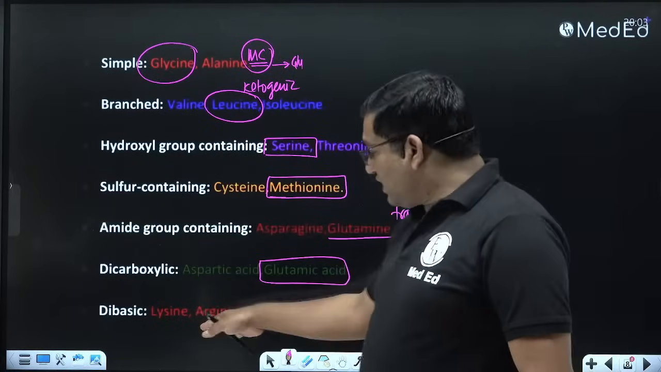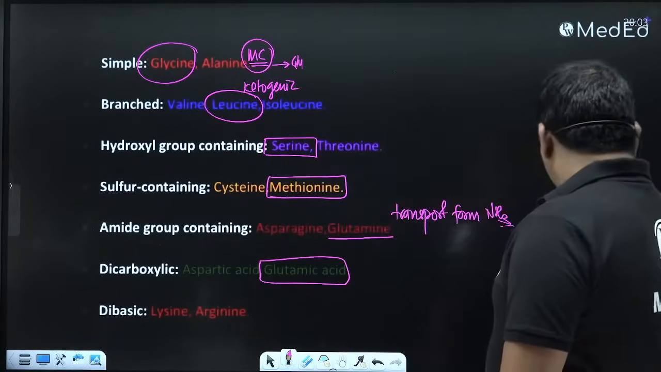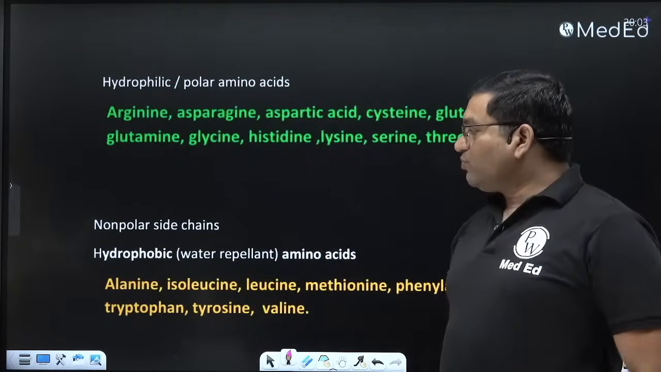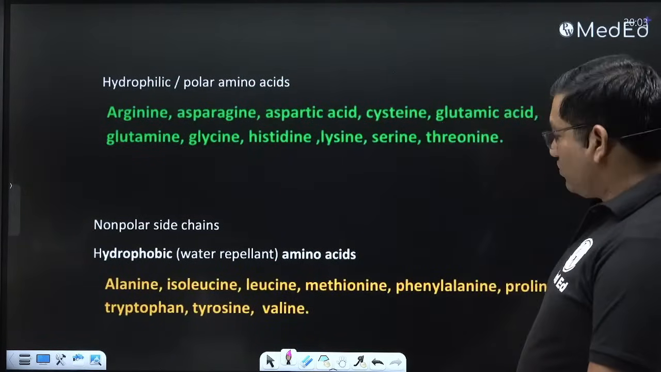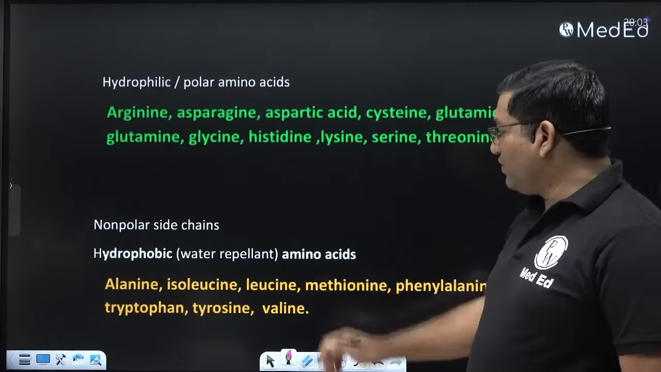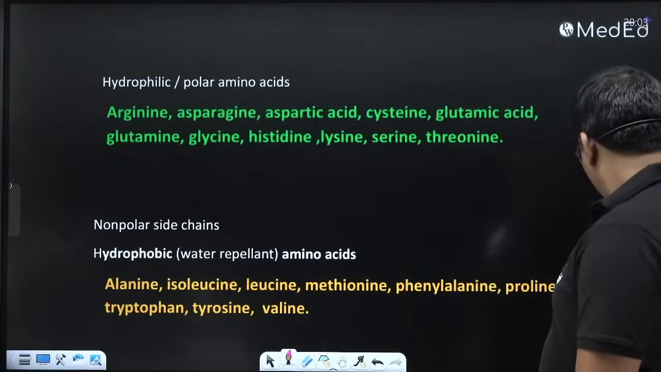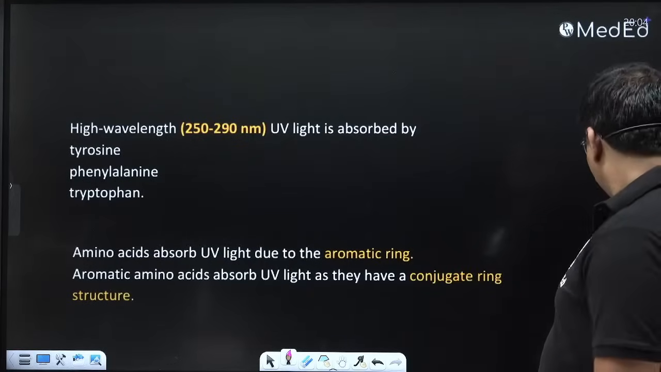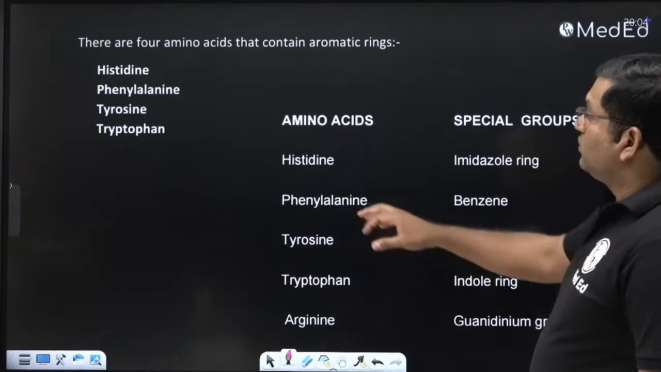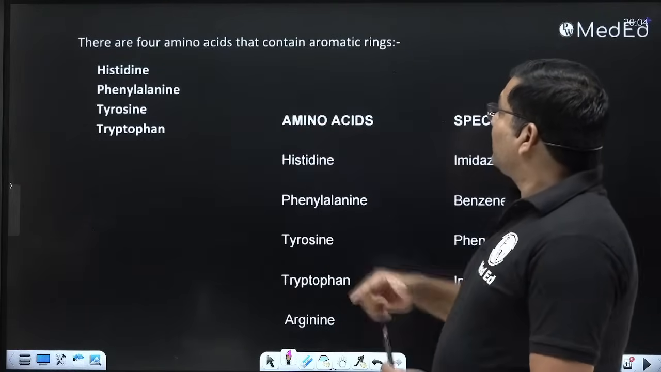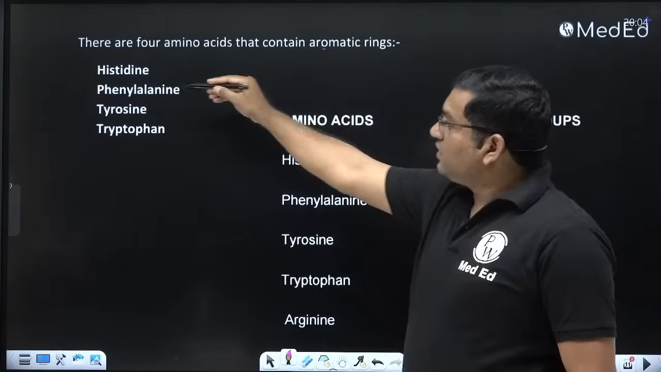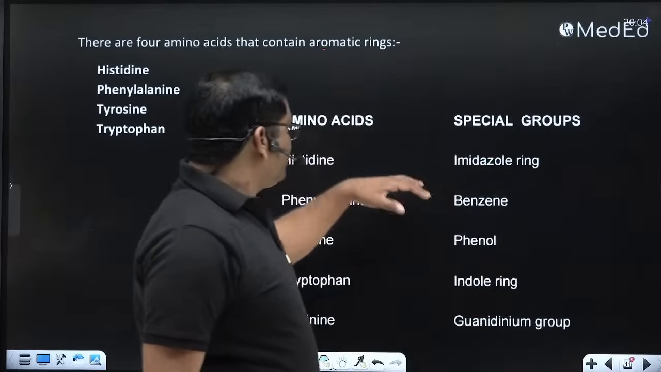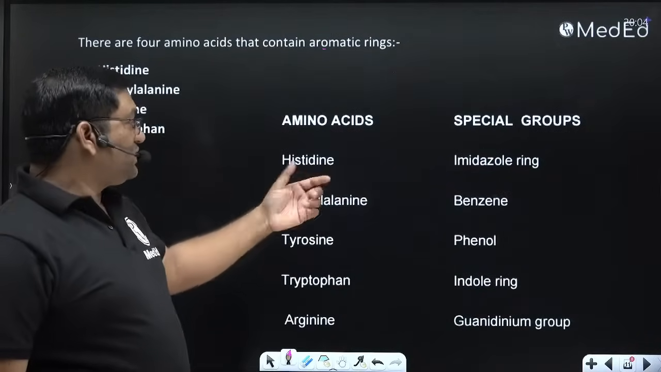Lysine and arginine are the basic amino acids. Now, these are examples of polar and non-polar amino acids. See, these are the non-polar amino acids. There are 4 amino acids that contain an aromatic ring: histidine, phenylalanine, tyrosine and tryptophan. And these are the special characteristics of amino acids.